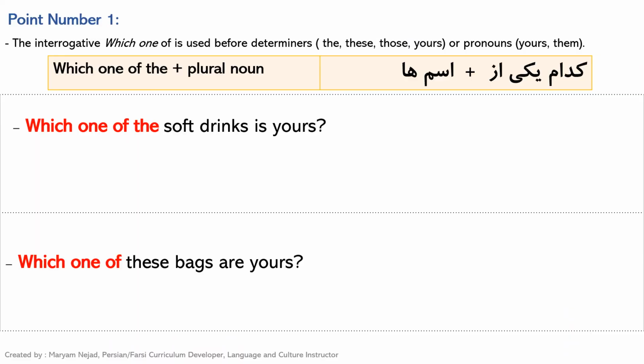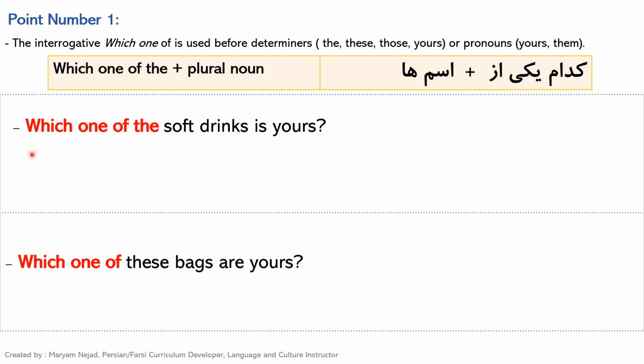A good point that you need to know is that the interrogative which can also be used in this format as you see here. So which, one of, and then instead of the article, we can have other determiners or we can have a pronoun. And then the noun has to be plural. The Persian one is also kind of the same. So which, and then one of, because the preposition از either means of or it also means from, which here means of. And then the noun has to be in plural.